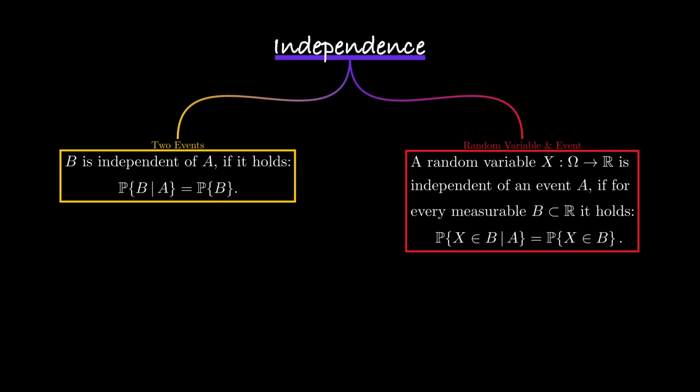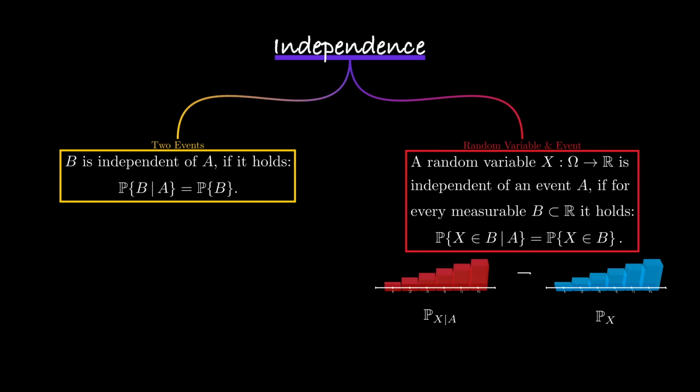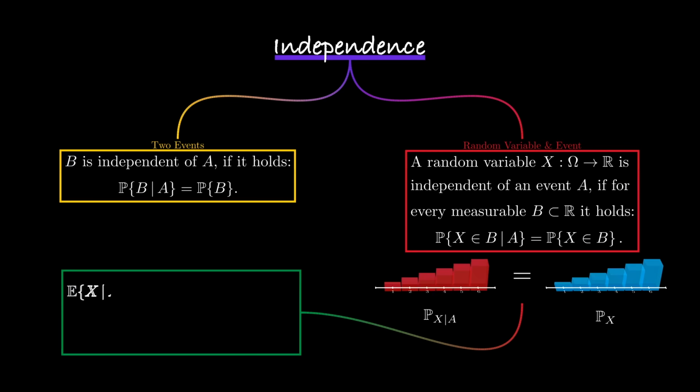If the random variable X is independent of the event A, the distribution of X is unchanged under conditioning on A, such that if we calculate the weighted average with respect to the conditional distribution, we end up with the same value as if we average with respect to the original distribution, simply because they are the same. So if X is independent of A, the conditional expectation is the same as the normal expectation.